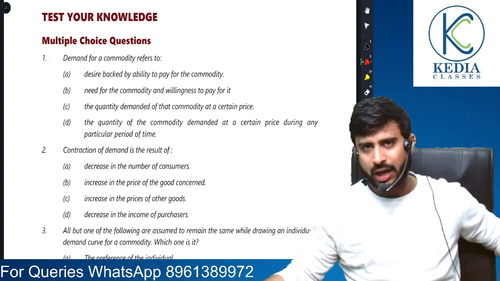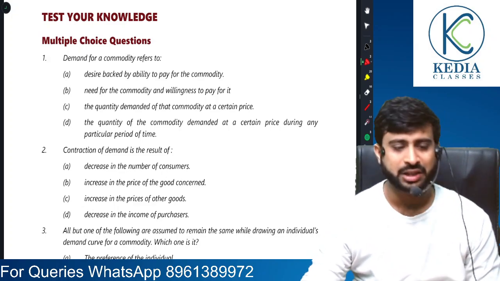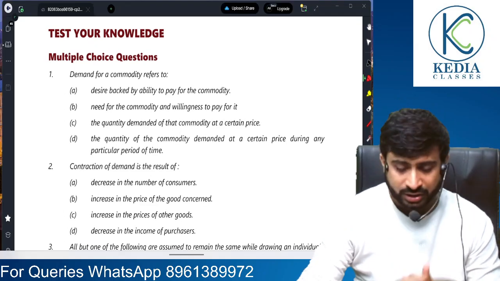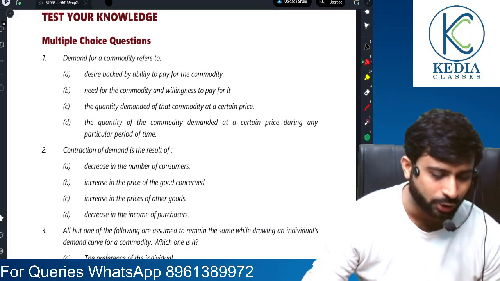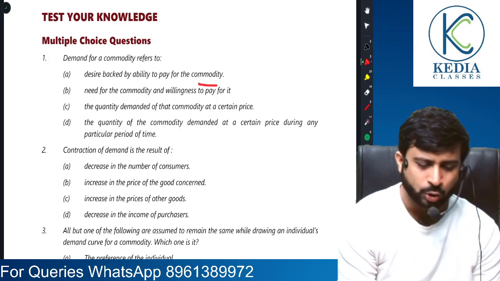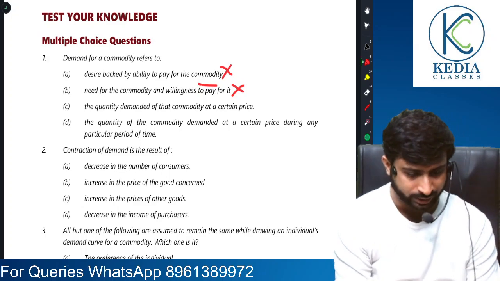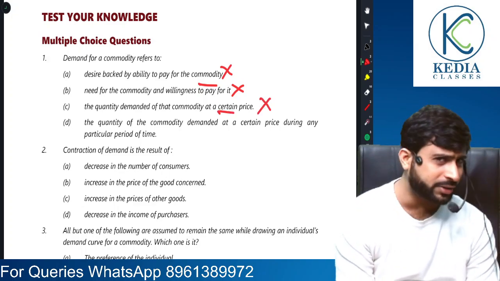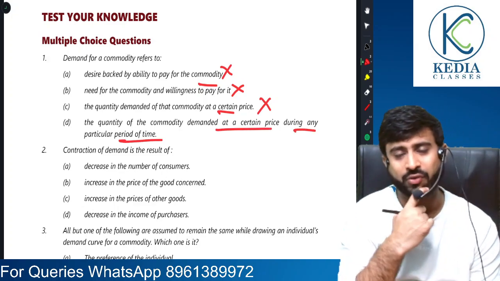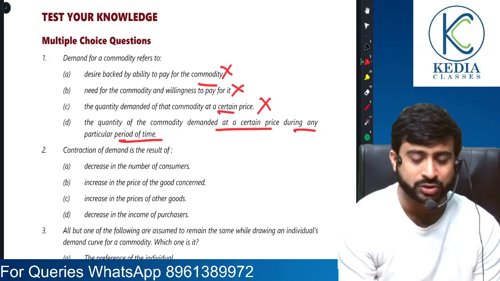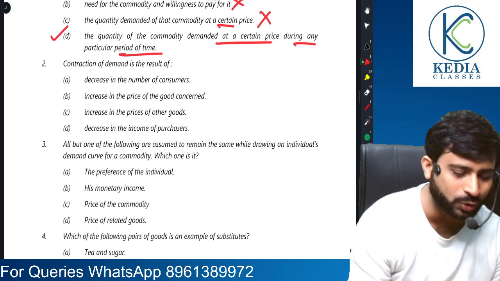Demand for a commodity refers to what? As we had already discussed, demand for a commodity means the quantity which the consumers are able and willing to buy at a particular price at a particular point of time. So it is ability plus willingness. Quantity at a certain price is okay, but look at the fourth one, quantity at a certain price at a particular period of time. This seems to be the correct answer because it is holistic in its approach. So D is the correct answer here. All right, let's move on to the next one.